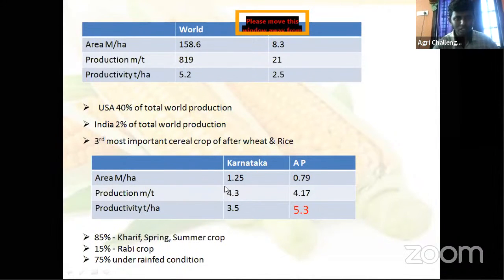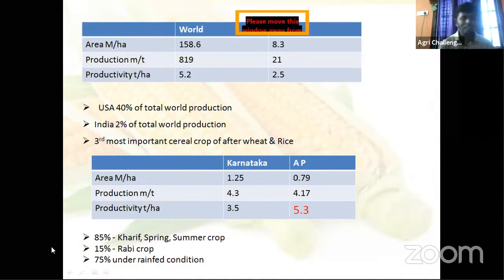But production, you just check it, 4.3 and 4.17 million tons. You see, the productivity level of Andhra Pradesh is above the world average. World average is 5.2, but productivity in Andhra Pradesh is good. It is above 5.3 million tons. Among the Indian states, the highest productivity is in Andhra Pradesh. Then Karnataka is 3.5 only.